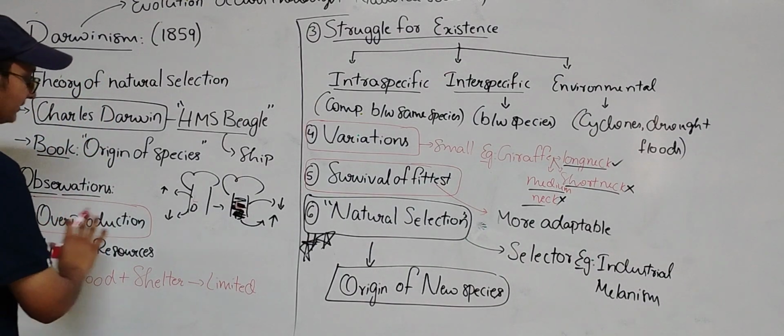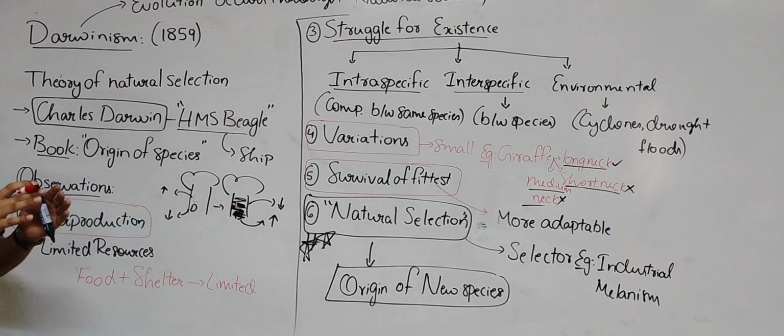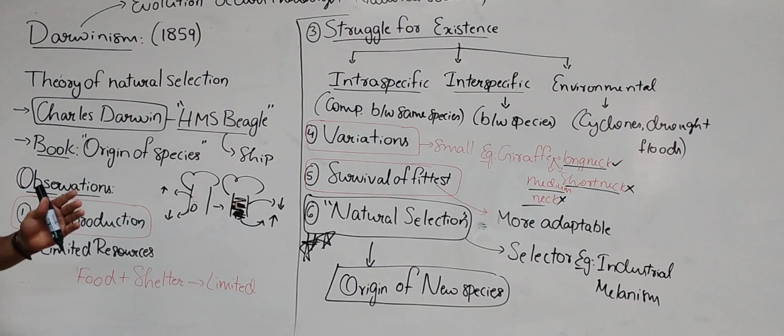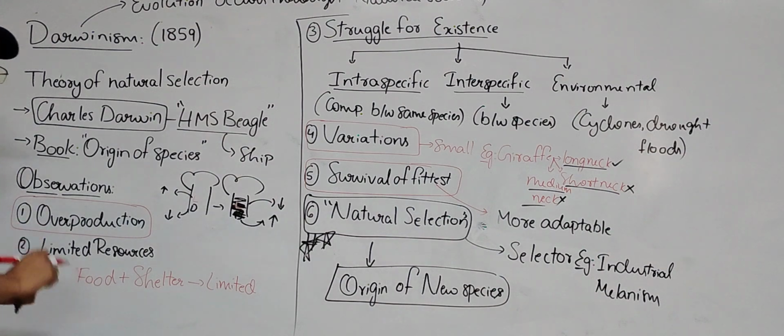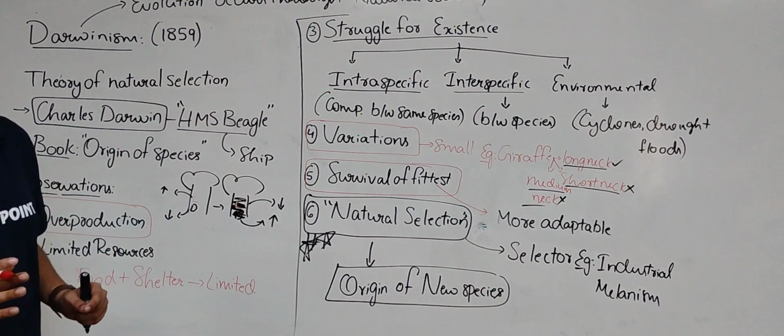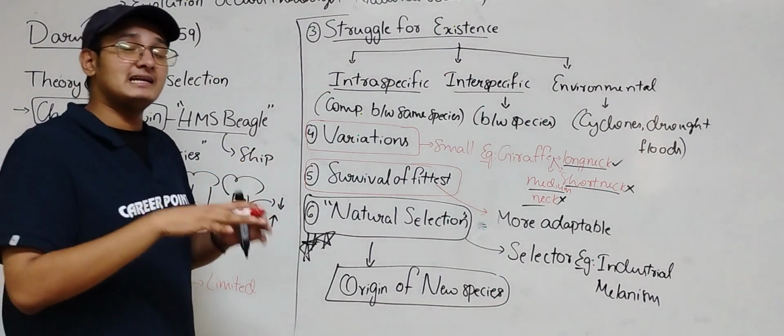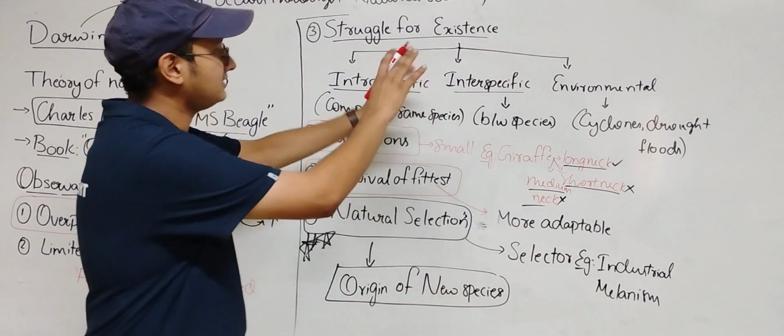And then we have limited resources. Earth is not an unlimited, resourceful place. Here everything is limited. Food is limited, shelter is limited, everything is limited. And this limitedness leads to struggle for existence.